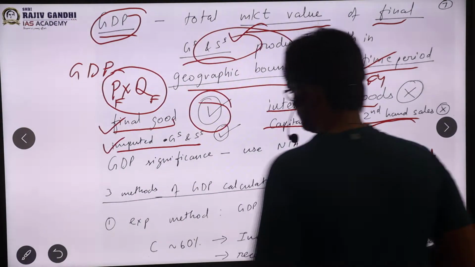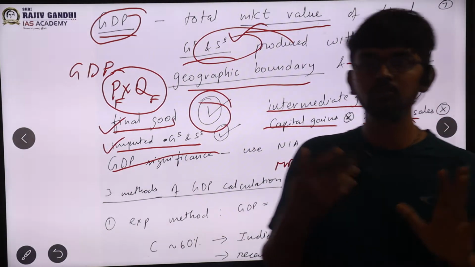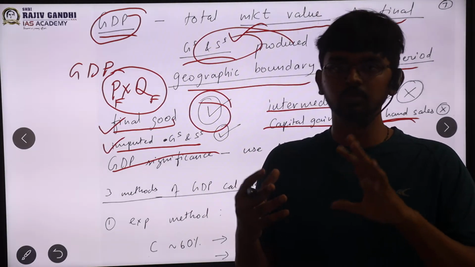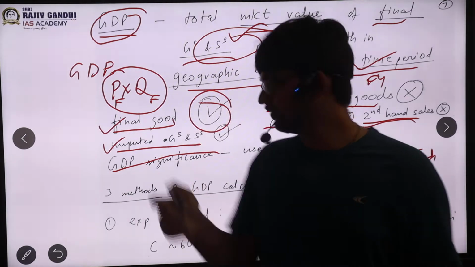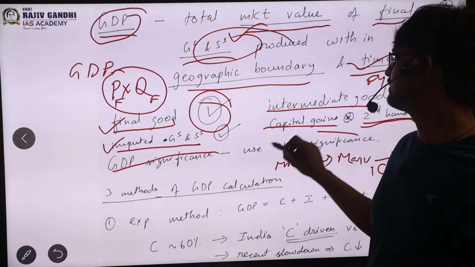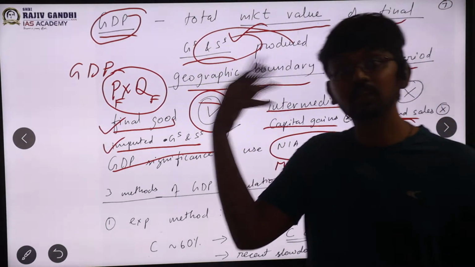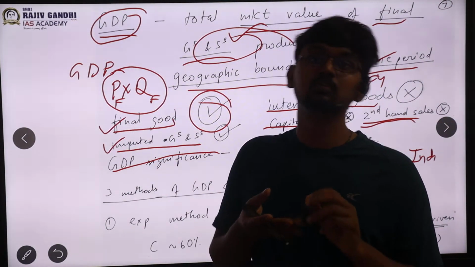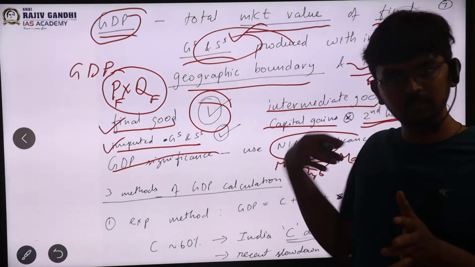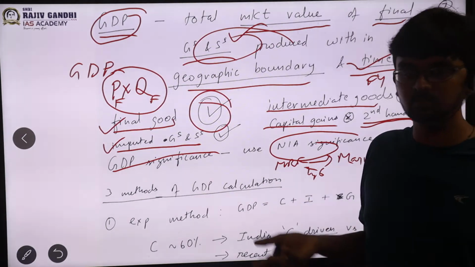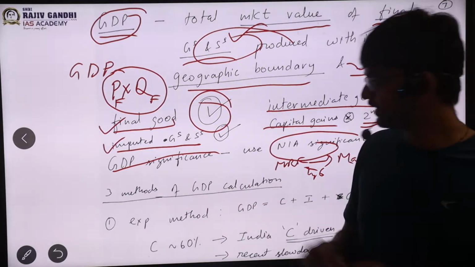Next topic we are going to cover is GDP significance for GDP users. One should always, before going into this topic, in essence I am saying for UPSC preparation, you need to know to reuse those topics. We have already covered NIS significance, like national income accounting significance, users, etc. Like the government perspective, the business perspective, the international perspective, we already looked at. Essentially you are going to paraphrase the same thing here. That is the significance, that is the users, that is applications of GDP, etc. So for all those things you can refer to that slide.